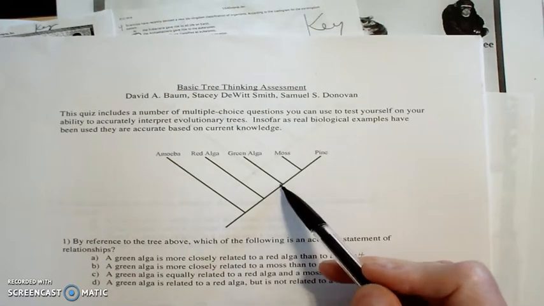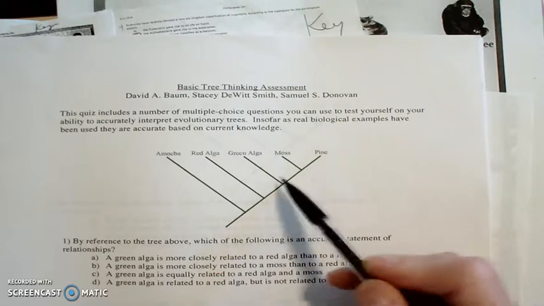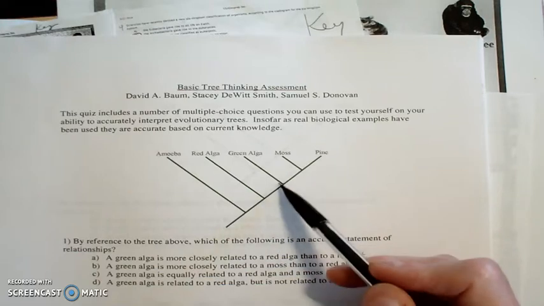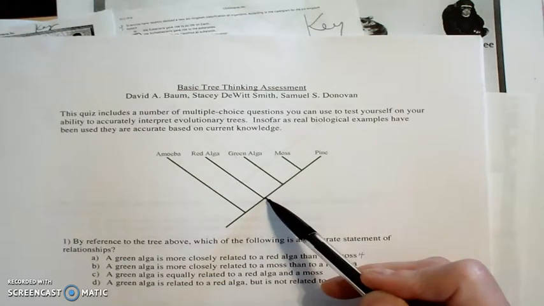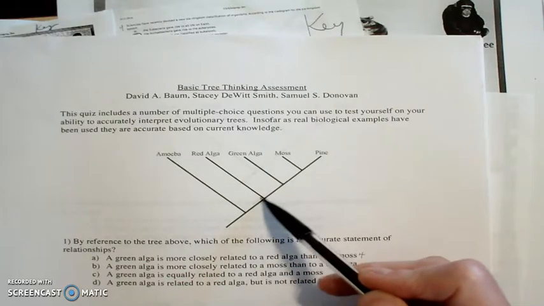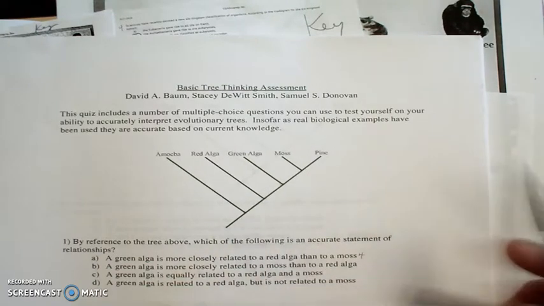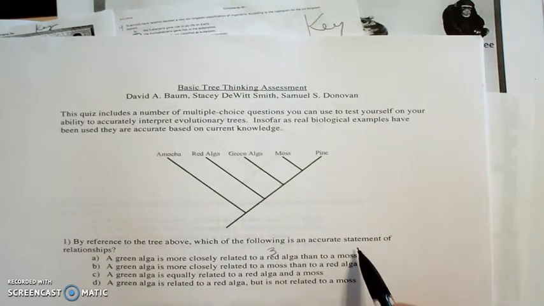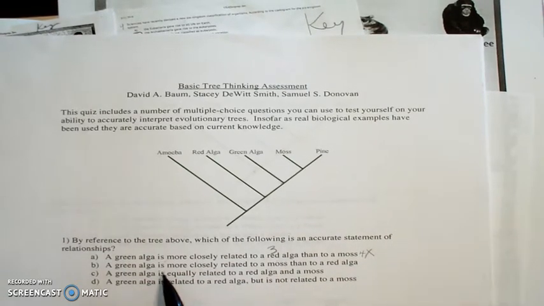Okay, well, we've looked at the green alga and the moss. Let's look at the green alga and the red alga. Sorry, kind of going backwards. So, related to the red alga, we have to start here. We can't go beyond the red alga because here is the most recent common ancestor between the green alga and the red alga. So we've got 1, 2, 3. So we've got 3 ancestors for the green alga and the red alga, and 4 for the green alga and the moss. So green alga more closely related to the red? Ooh, that's not correct.